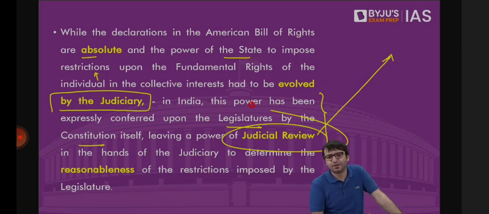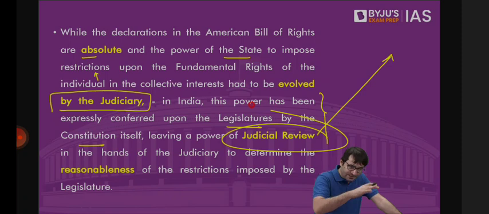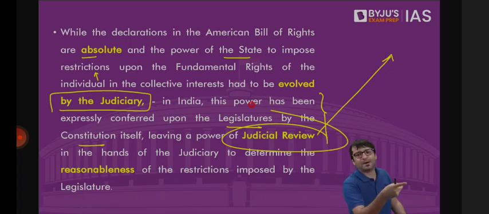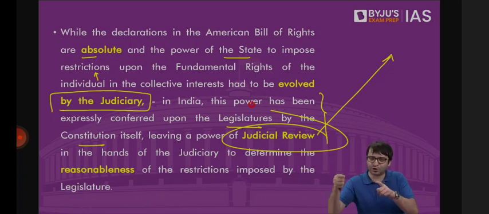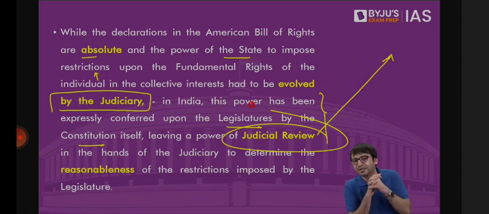In India also, we say that there is a list of fundamental rights. Neither the executive nor the legislature can violate these fundamental rights. But these fundamental rights are not absolute. And if reasonable restrictions are to be imposed on these fundamental rights, that can be done only by the parliament, with the judiciary having the power of judicial review. They can review the law passed by the parliament to see if this reasonable restriction was indeed reasonable, if this restriction was just, if this restriction was fair. That is the difference between the three countries.